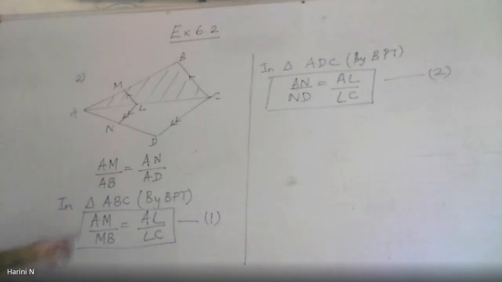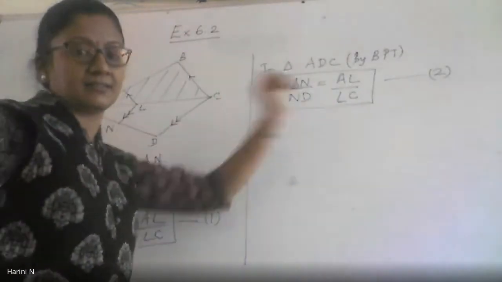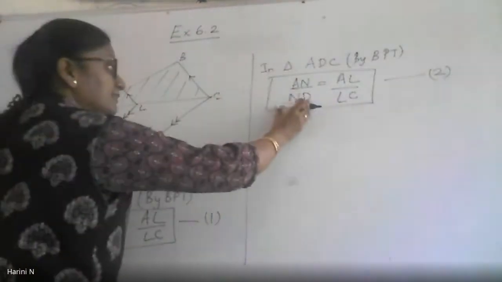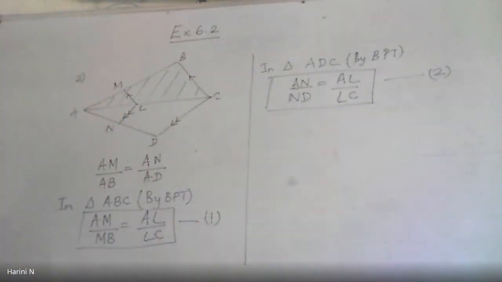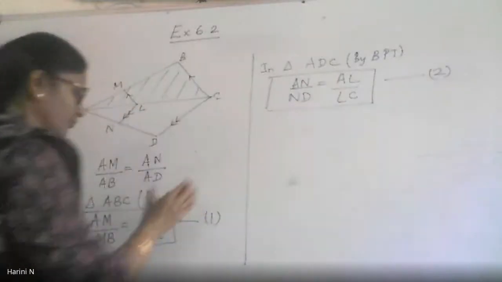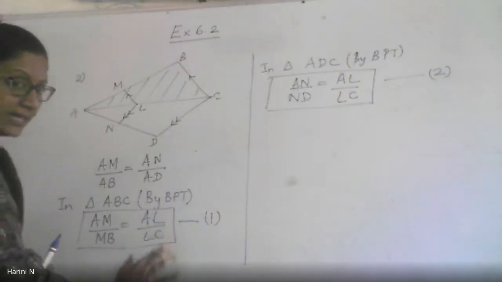Look at the first and the second. The left hand side is the same. Compare the LHS and the RHS. Compare the right hand sides and the left hand sides of the equations 1 and 2. Ma'am, the right hand side is common. So what can you tell about the right hand side of both the equations? Ma'am, they are common. They are the same. They are not common, they are the same.